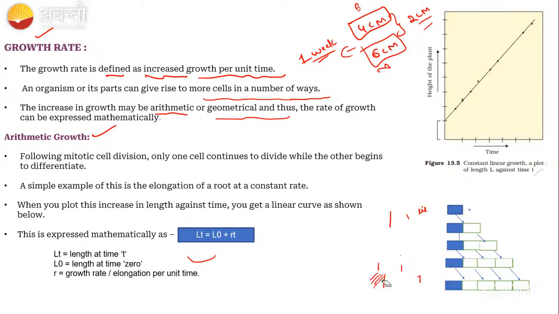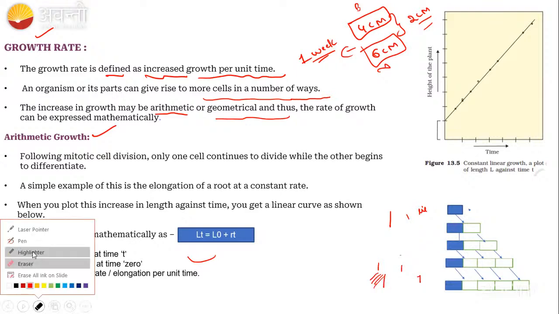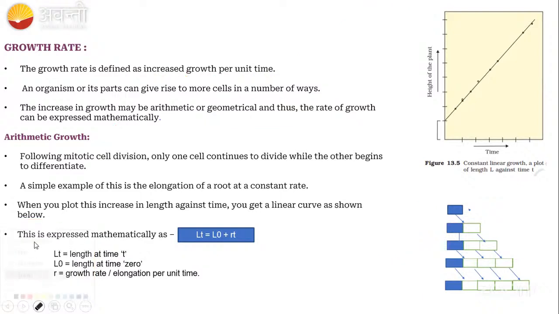Did you understood what do you mean by geometric growth, guys? Sorry. Did you understood arithmetic growth? See here in the arithmetic growth, what is happening? Here the one cell is there. This one cell is undergoing the mitosis means it will give rise to 2 cell. Right, this is the 1 and this is the 2. This cell is undergoing the differentiation means it is going to undergo the maturation. And this cell is going to be divided again.